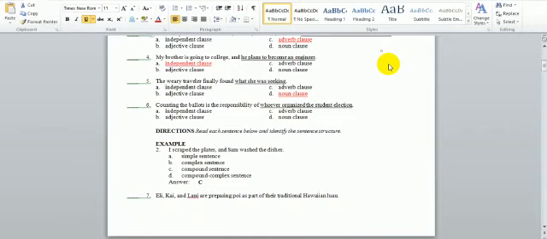Number 6, counting the ballots is the responsibility of whoever organized the student election. Of whoever organized the student election. Very well. Here the clause is also introduced by whoever, and it also had the function of a noun. What function exactly of the noun? It is object of the preposition of. So it is a noun clause also.